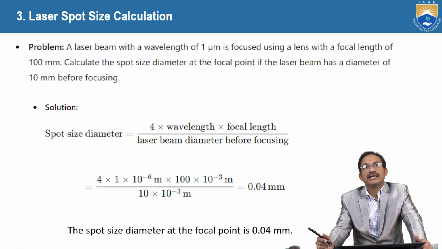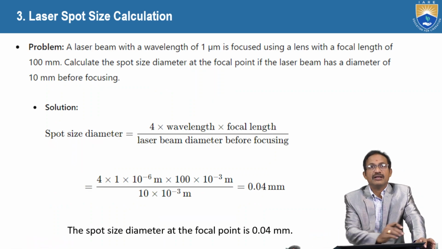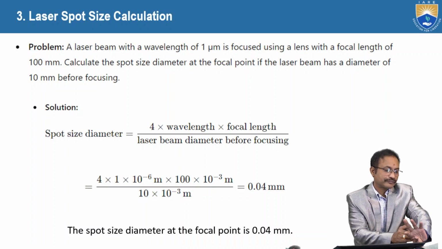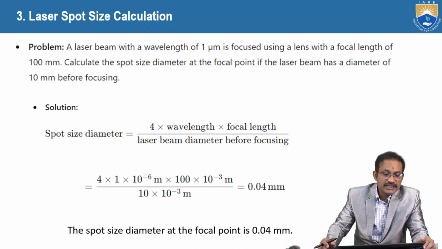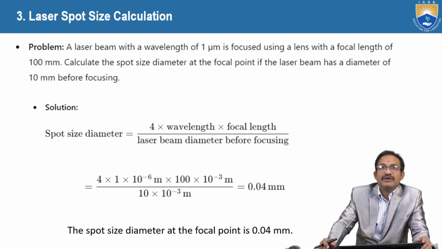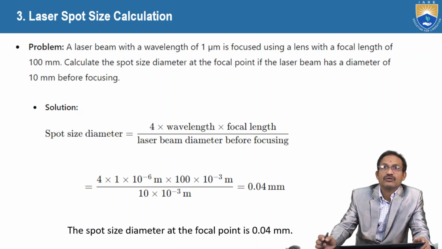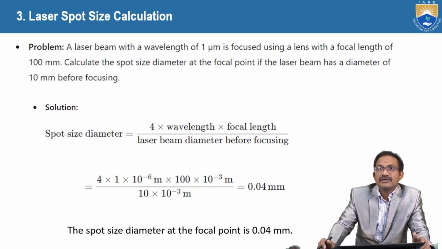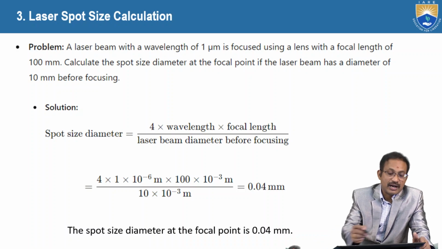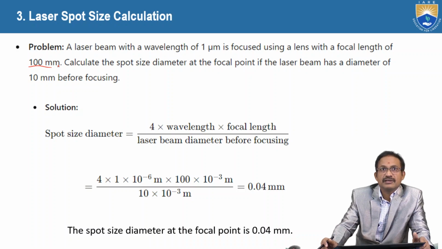Next, third problem, laser spot size calculation. A laser beam with a wavelength of 1 micrometer is focused using a lens with a focal length of 100 millimeters. Calculate the spot size diameter at the focal point if the laser beam has a diameter of 10 millimeters before focusing.